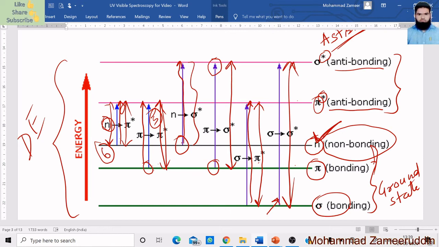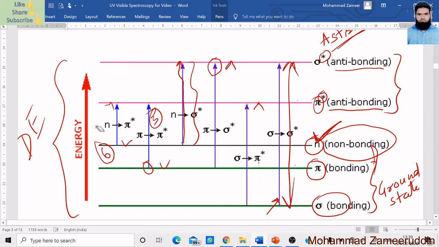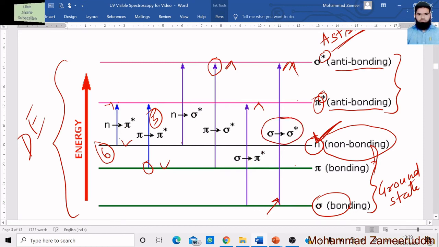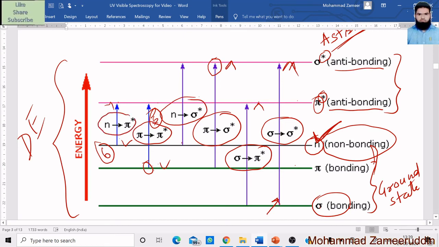How many types of transitions are possible? A total of 6 types. The first is sigma to sigma asterisk, the second is sigma to pi asterisk, the third is pi to sigma asterisk, the fourth is n to sigma asterisk, then pi to pi asterisk, and the last one is n to pi asterisk.